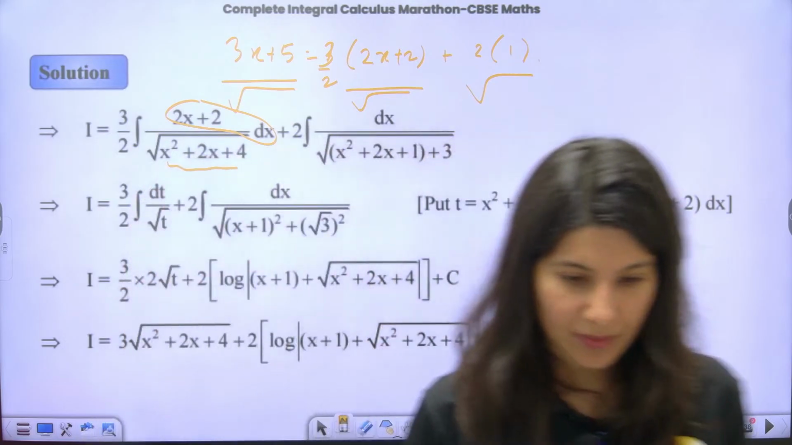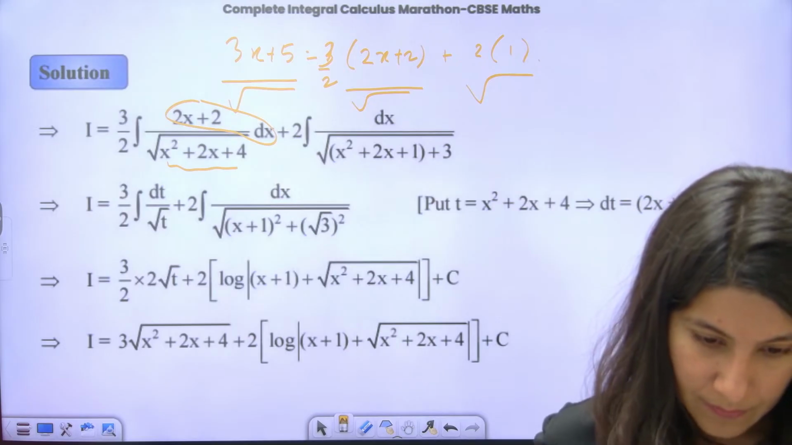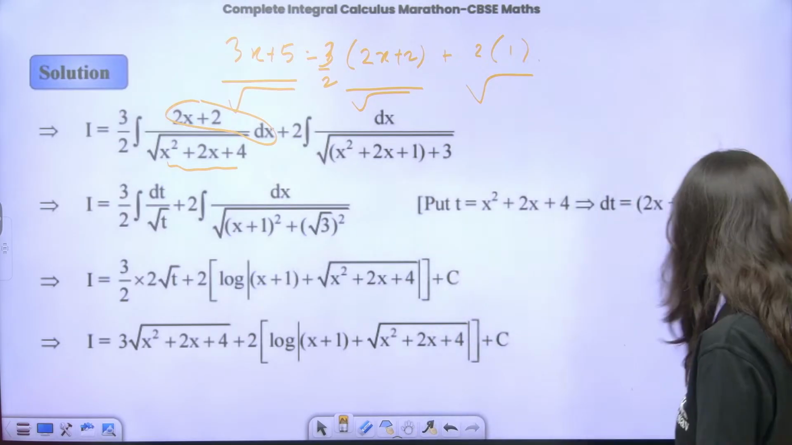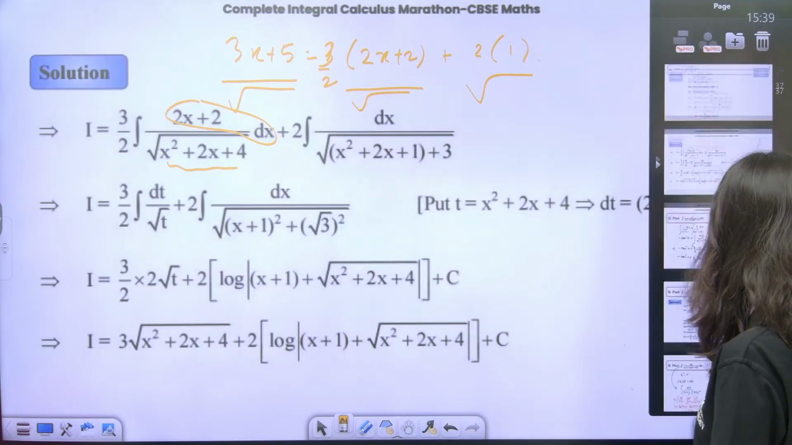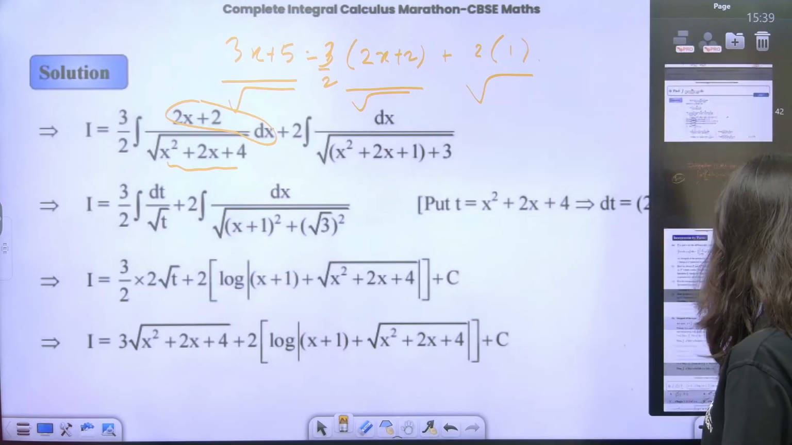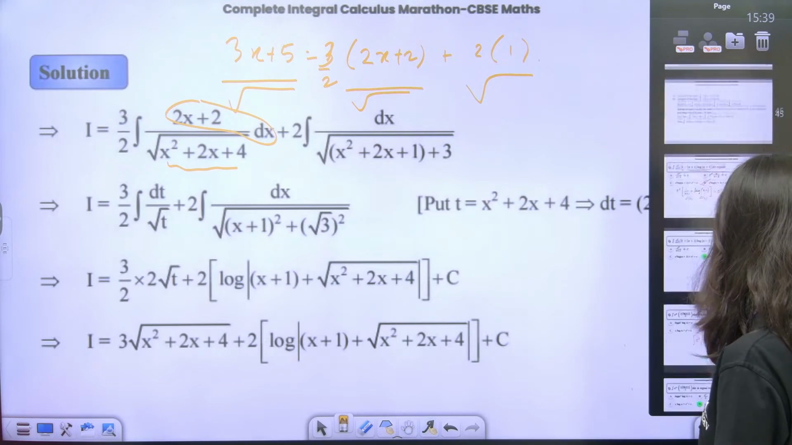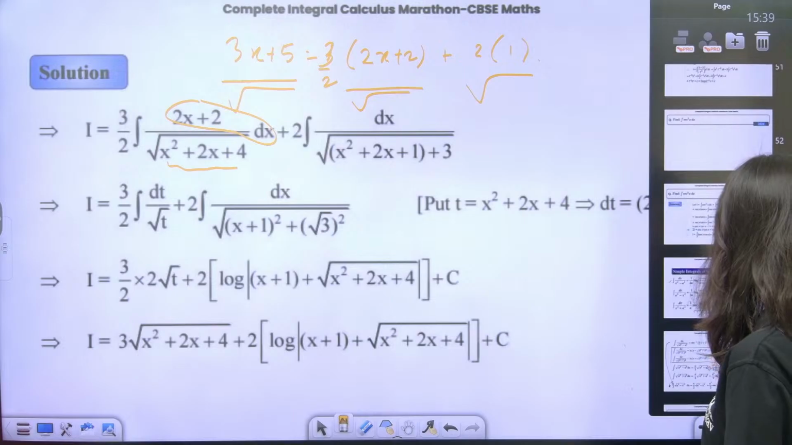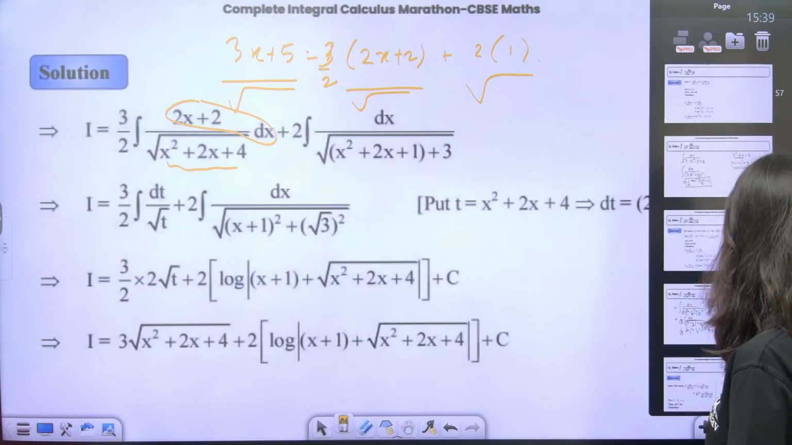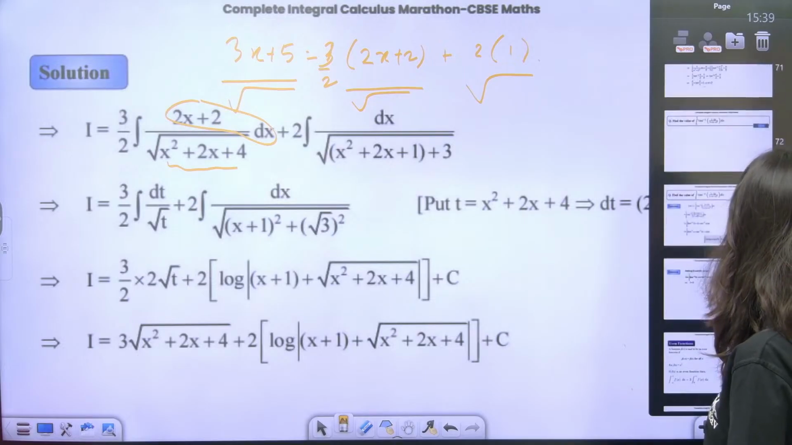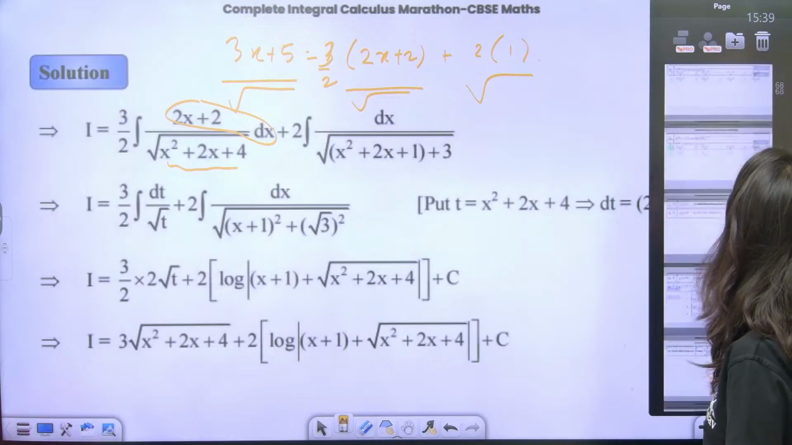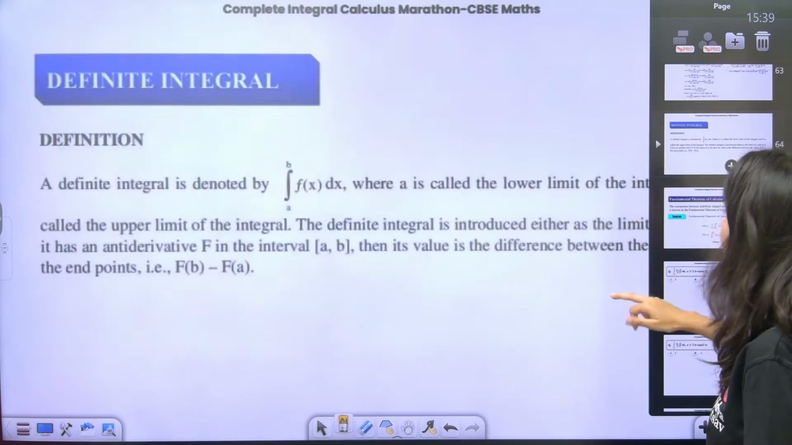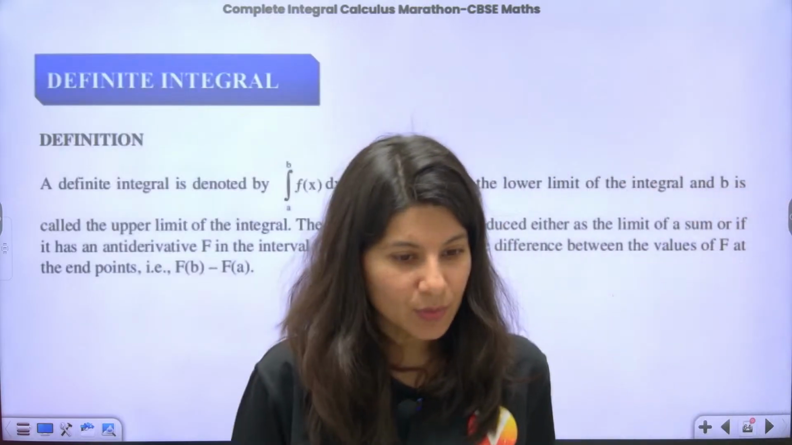Now I am going to move towards definite integration. Yes, we are going to take such questions also, if one student is writing. Okay, so such questions also will be taken. Definite integration. Do you want me to take it?